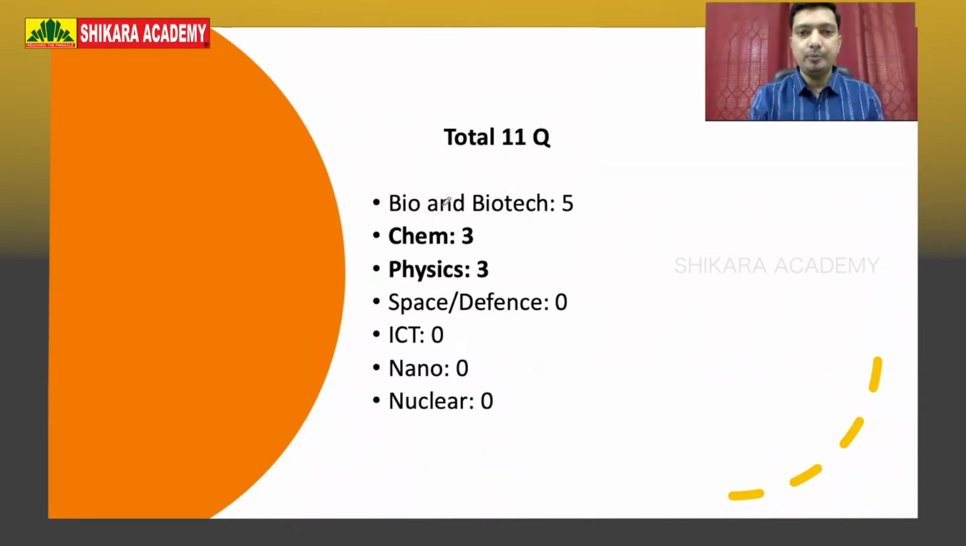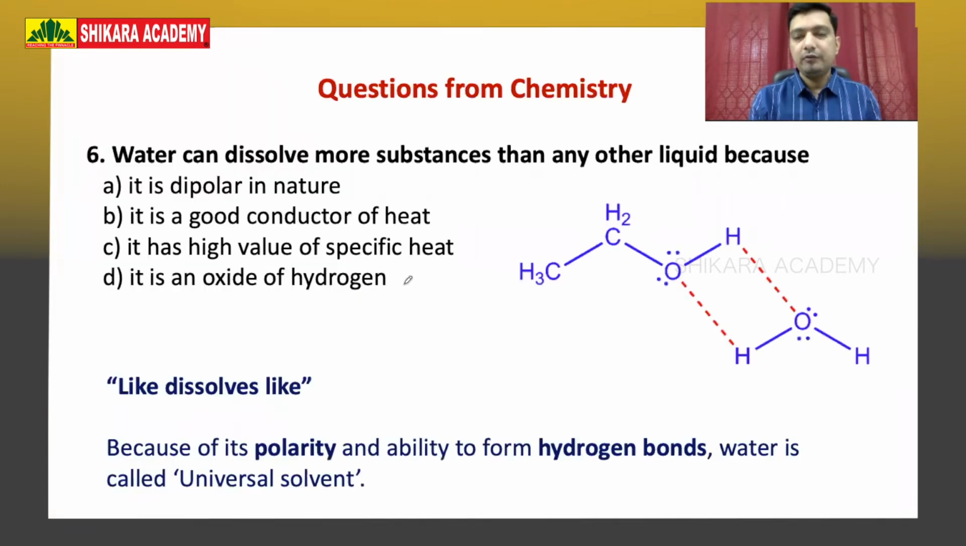questions that have come from the bio and biotechnology part, because if you remember, there were totally 11 questions and 5 of them from the bio and biotechnology part. And the remaining questions came from chemistry and physics. 3 questions from the chemistry part and 3 questions from the physics part have come. So let's begin our discussion with the chemistry questions.